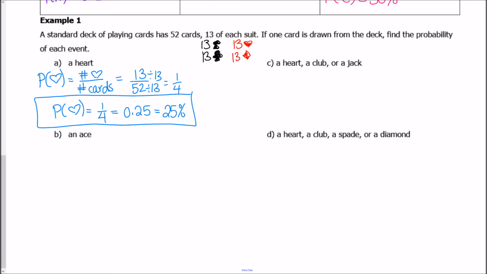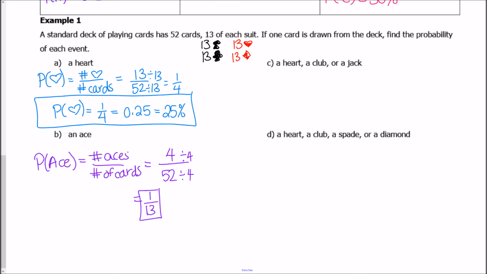So to find the probability of ace, it's the number of aces over the number of cards. So there are 4 aces out of 52 cards. They're both divisible by 4, so I end up getting that the probability is 1 out of 13.